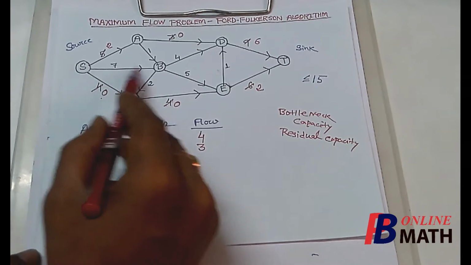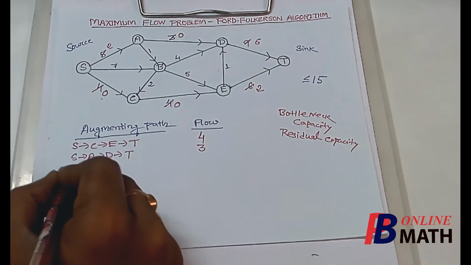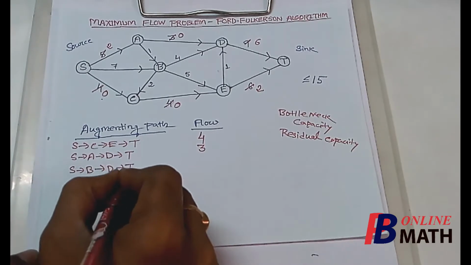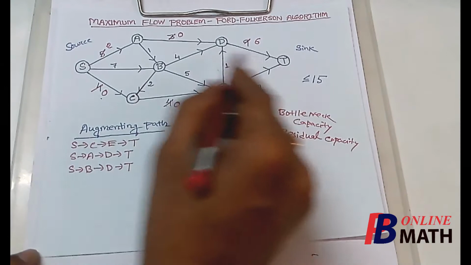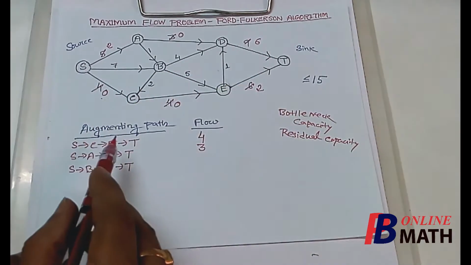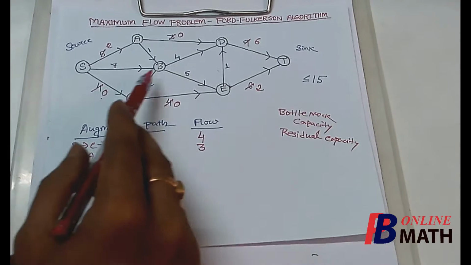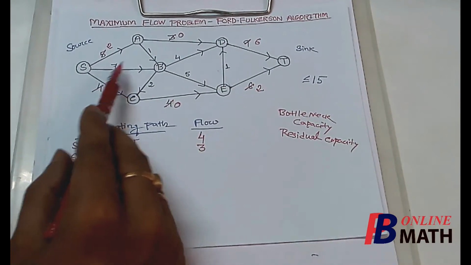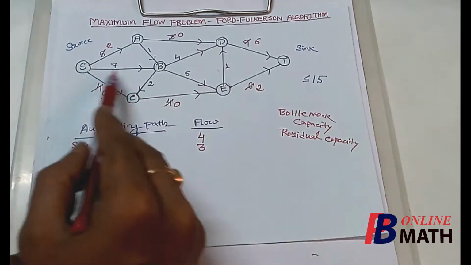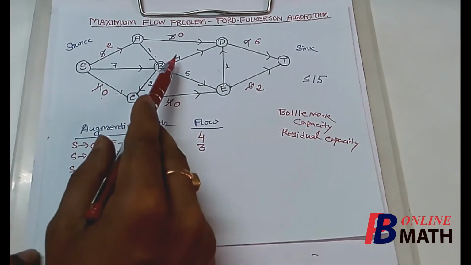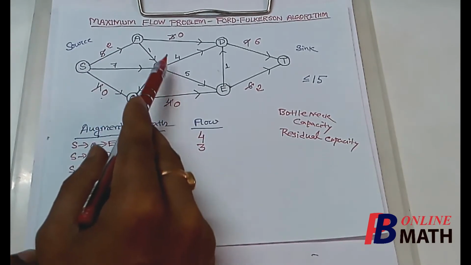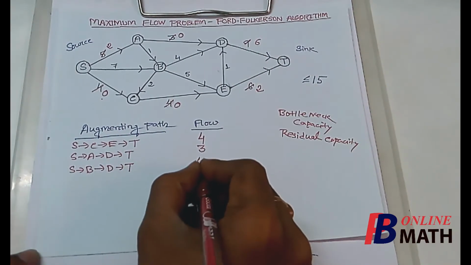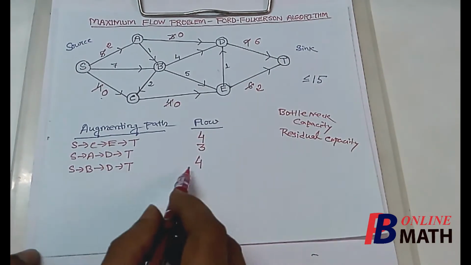Now if we consider this augmenting path from S to B, B to D and then from D to T, let us find the bottleneck capacity of this path and the corresponding flow. We find that the capacities are 7, 4 and 6 in this path, out of which 4 is minimum. So this is the bottleneck capacity of this augmenting path. So the flow will be 4 through this augmenting path.